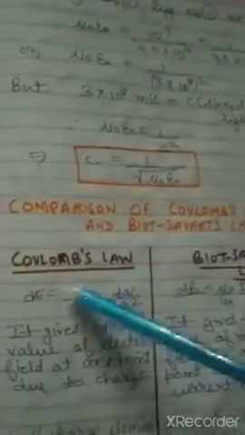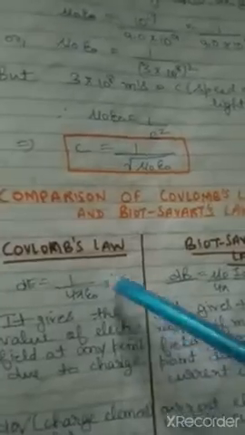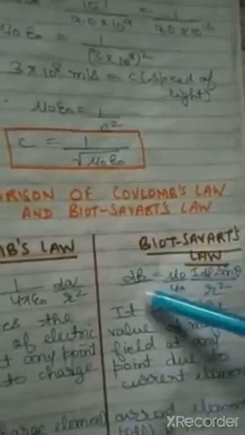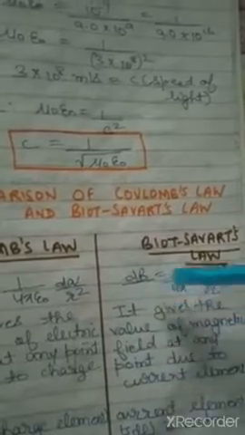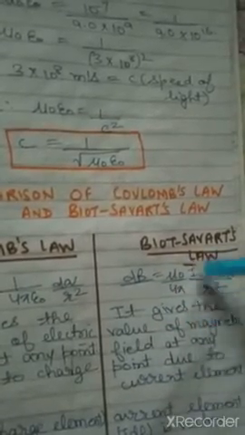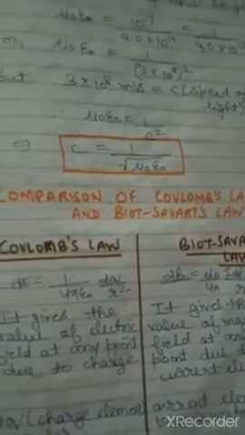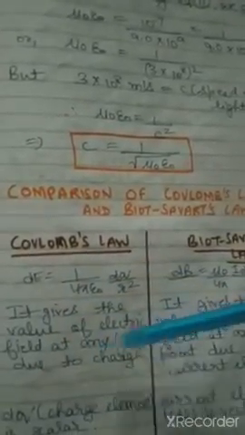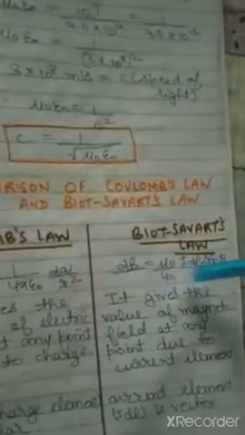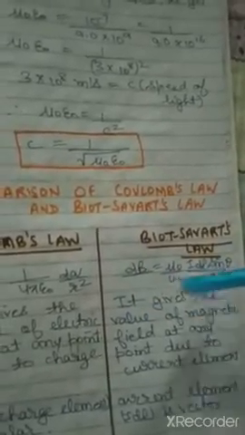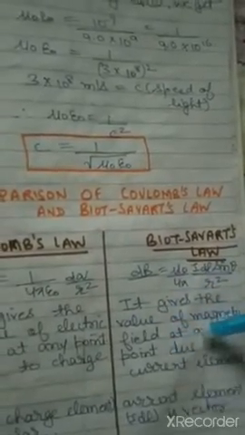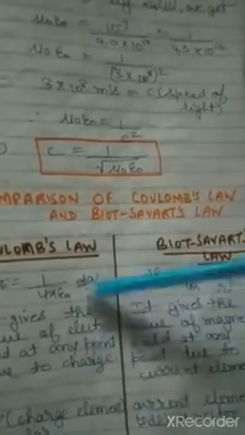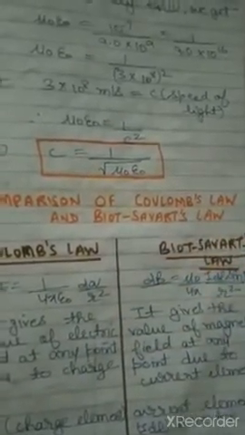So from here dE will be 1 by 4 pi epsilon naught dq by r square, and from Biot-Savart law, which gives us the value of magnetic field dB, which is equal to mu naught by 4 pi I dl sin theta by r square. So dE gives us the value of electric field at any point due to charge, and dB gives the value of magnetic field at any point P due to current element. This is the difference. Here it is due to a charge and here it is due to a current element.